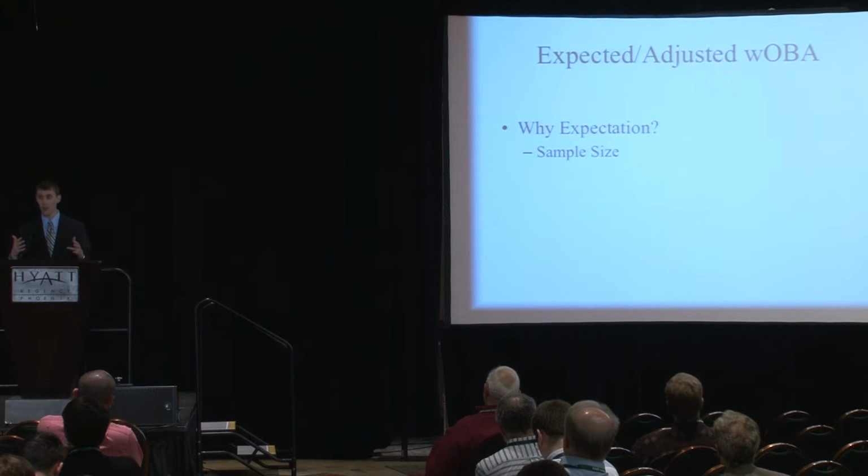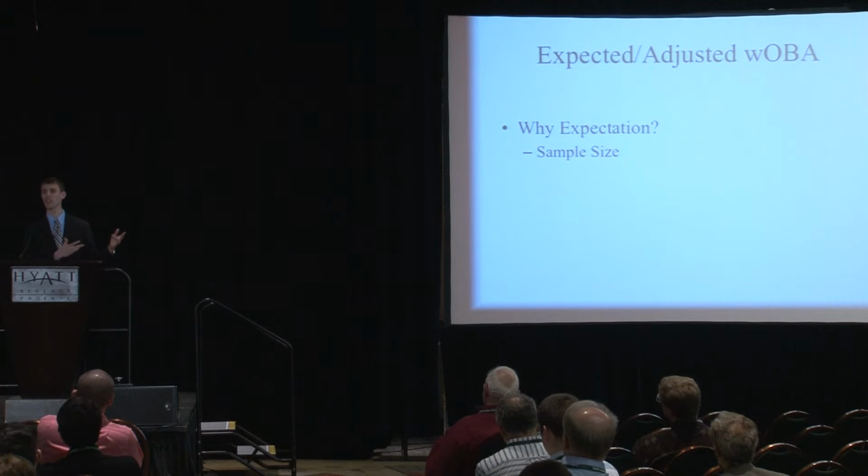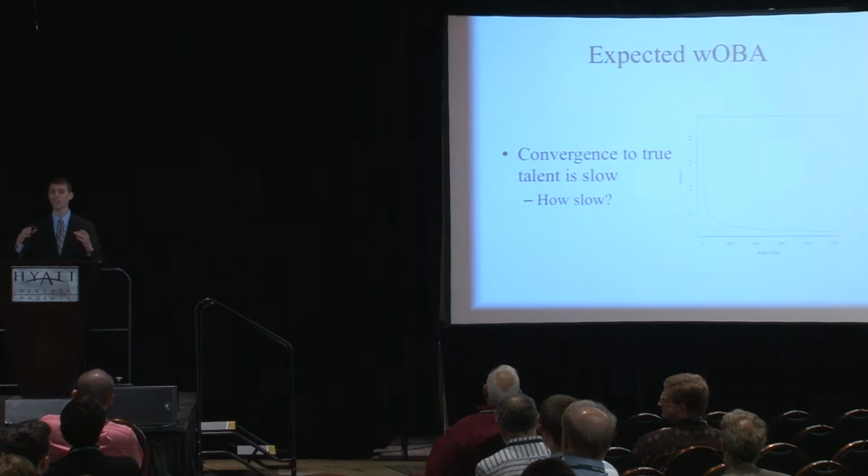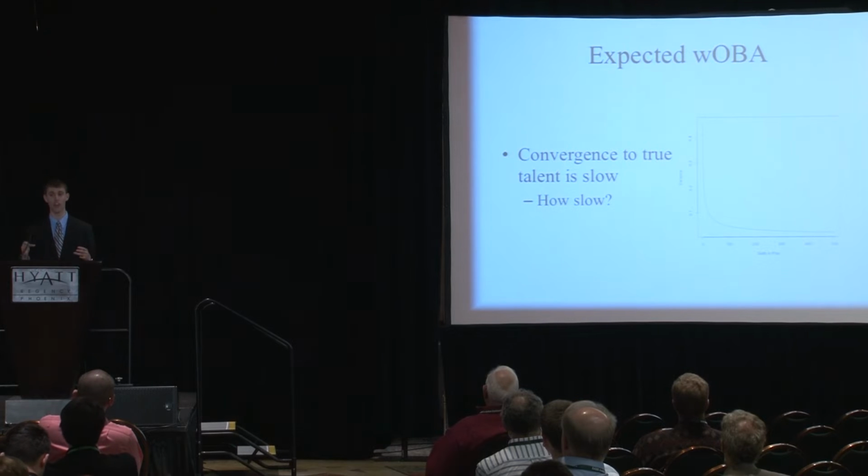Now, we know that baseball is one of the few things where having 600 observations, depending on the statistic you're looking at, might not be enough. If I went back to Virginia Tech and told my advisor, okay, we got 600 observations, we don't have enough, we need a lot more, I would get a very interesting look out of her. A lot of times we'd kill for 600 observations. But in baseball, this can oftentimes not be enough. And this is generally because, for players, convergence to their true talent level is really, really slow.